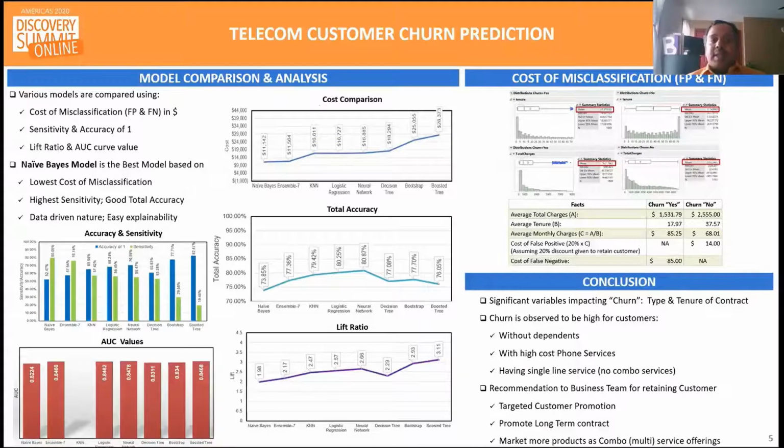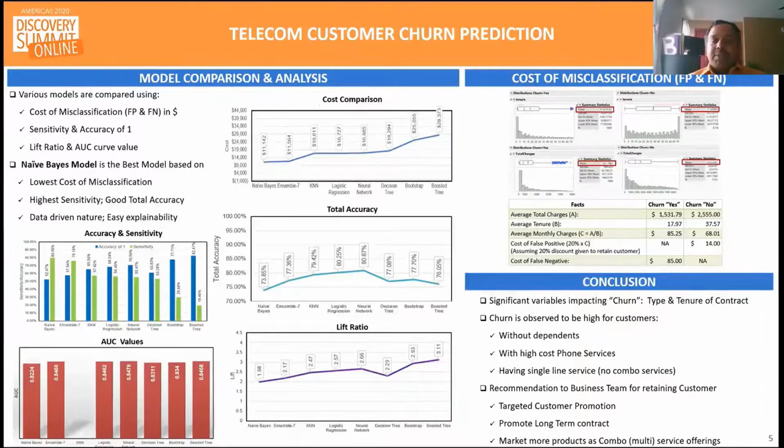The sensitivity and accuracy chart measures the model's success to predict the customer churn accurately. The chart indicates two facts: one, how many customers the model can correctly predict, two, how often the prediction is accurate. This measure is used as the major parameter to decide the best performing model, and naive Bayes did well in this category. Based on the various metrics and considering the cost of failed prediction of models, naive Bayes came out as the best and parsimonious model to predict the customer churn for the given data set.